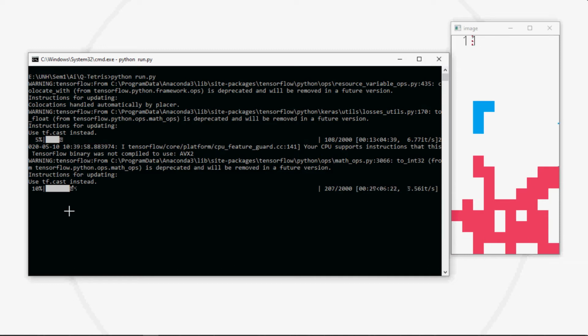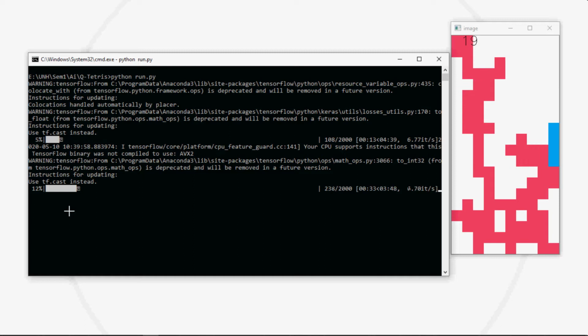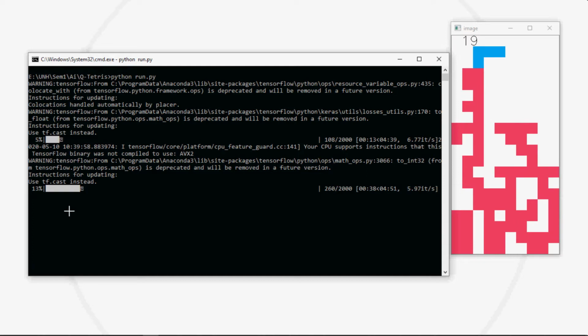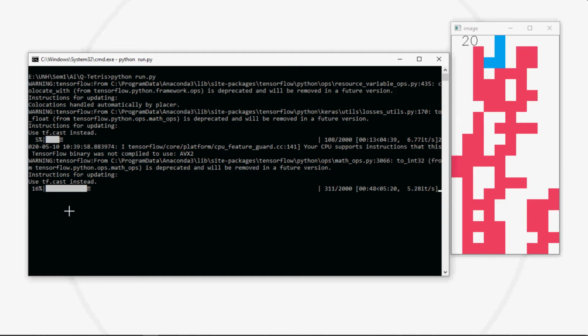As we see, our agent is not scoring much because it's just the initial state and it is learning from it. Once our agent reaches more than 1200 to 1400 episodes, it will learn the most about this game and it will score good points.